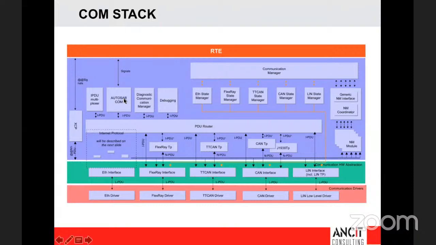but it does not make any difference, because to transfer the data from the COM module to the PDU router, it uses a separate set of APIs, and this API will have a different definition. It will usually be like Com_PduTransmit with the PDU and whatever data you want to transmit. So the ID will be one part of it. When it transmits from PDU to CAN, it will be PduR_CanTransmit. So even if both these flows have the same ID, based upon the API, you can still differentiate them.